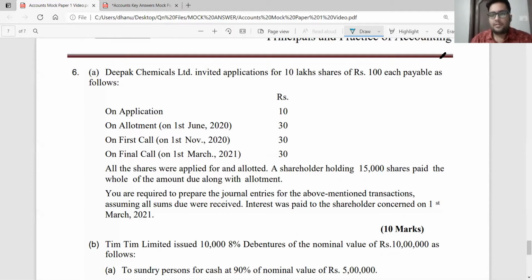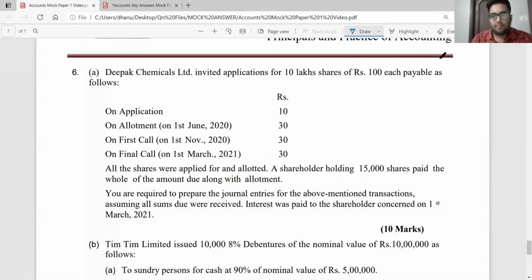So 100 rupees is the face value of the share and it is payable as follows. On application 10 rupees, on allotment 30, on first call 30, on final call 30. The date of allotment, first call and final call has been given to you. So the issue price is coming up to 100 rupees itself.